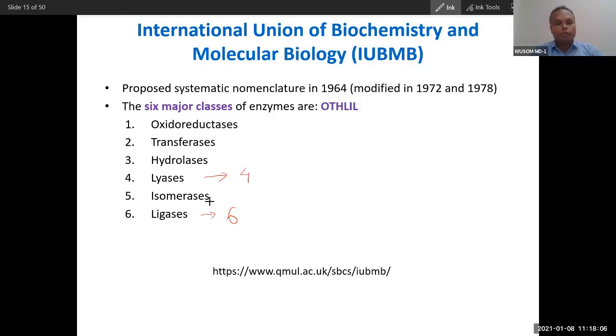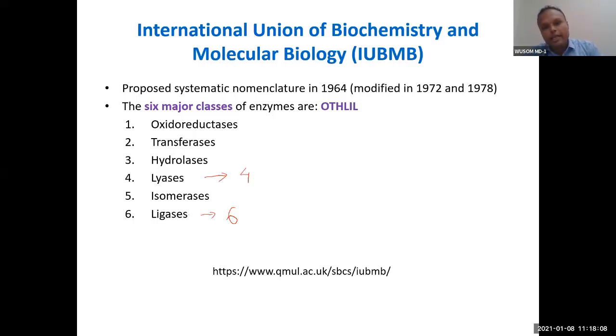And isomerase will be 5. So it will be very easy to memorize the number with the classification. 1 oxidoreductase, 2 transferase, 3 hydrolase, 4 lyases, 5 isomerase, and 6 ligases. Will you be able to remember this?